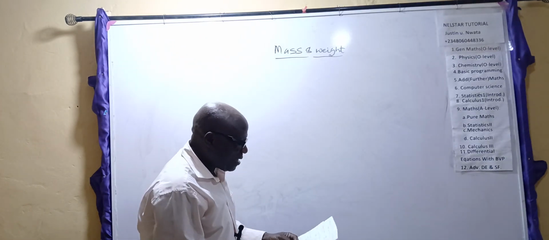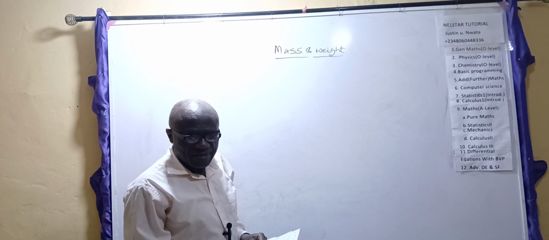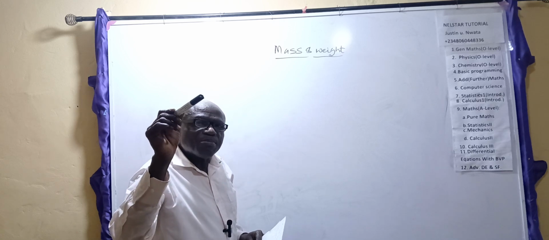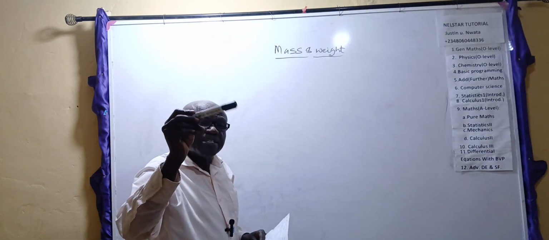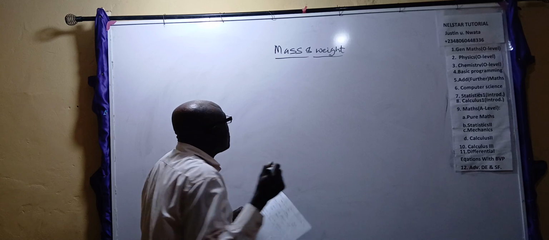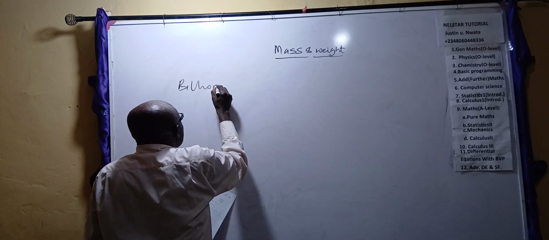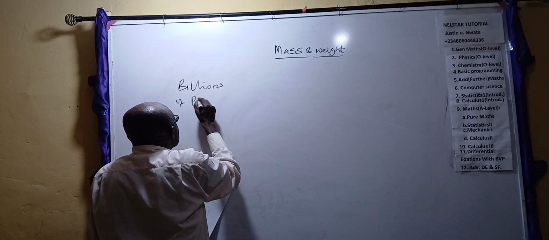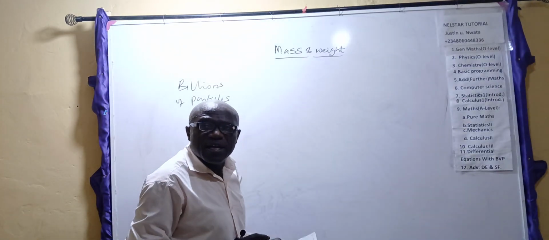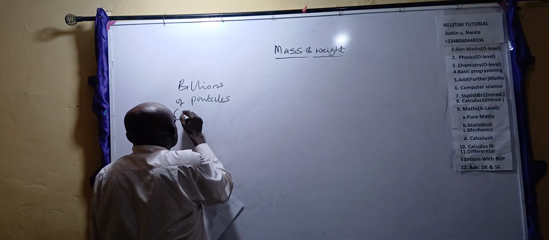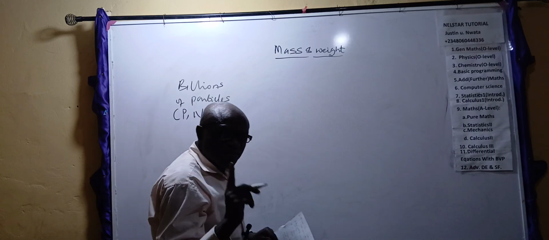The amount of matter that makes up an item is called its mass. This thing I'm holding is matter. This whiteboard marker is matter. This thing I'm holding is made up of billions of particles. It's made up of billions of particles. And those billions of particles are what? Either proton, neutron, or electron, as I explained in the former lecture.